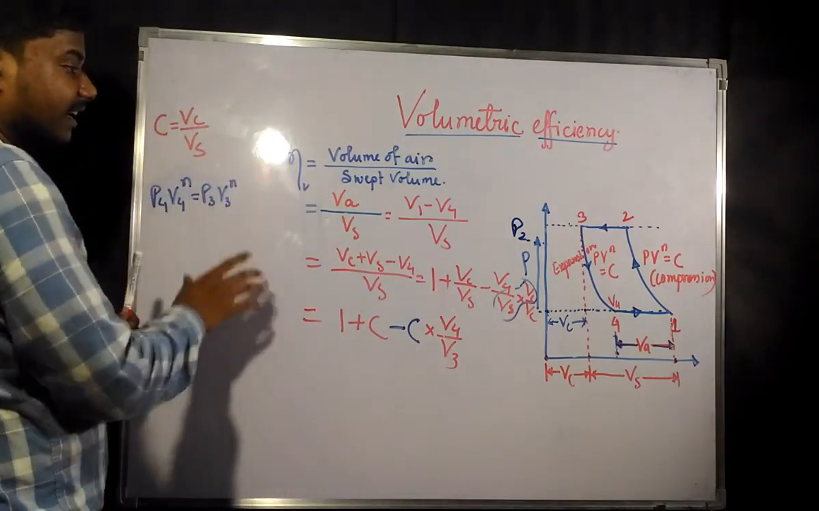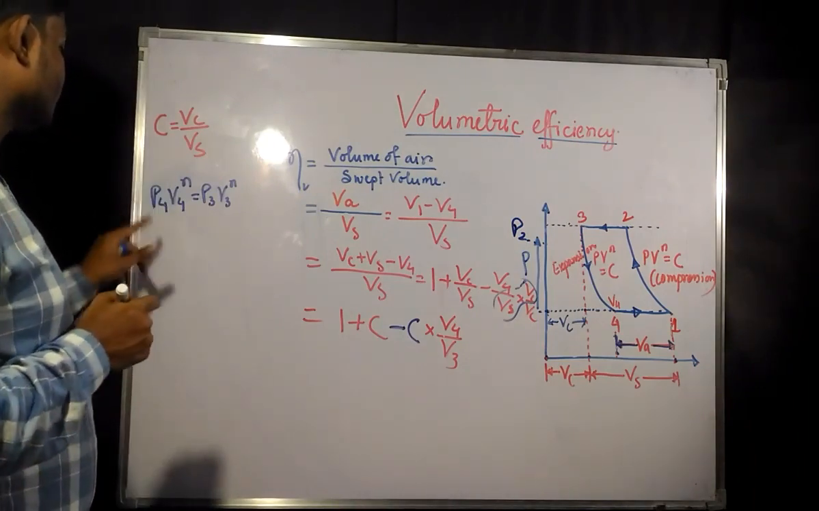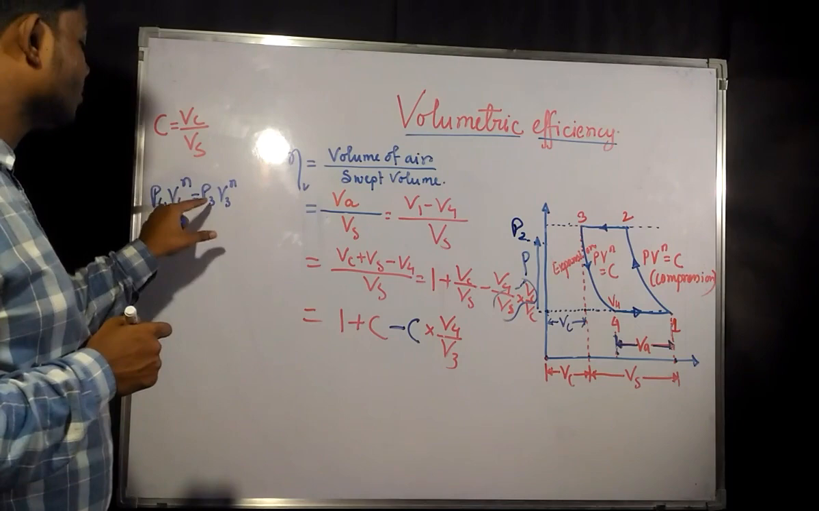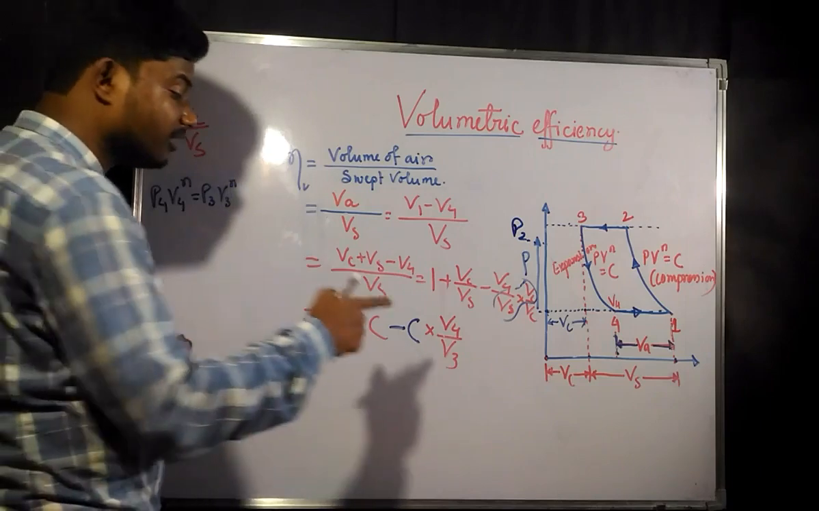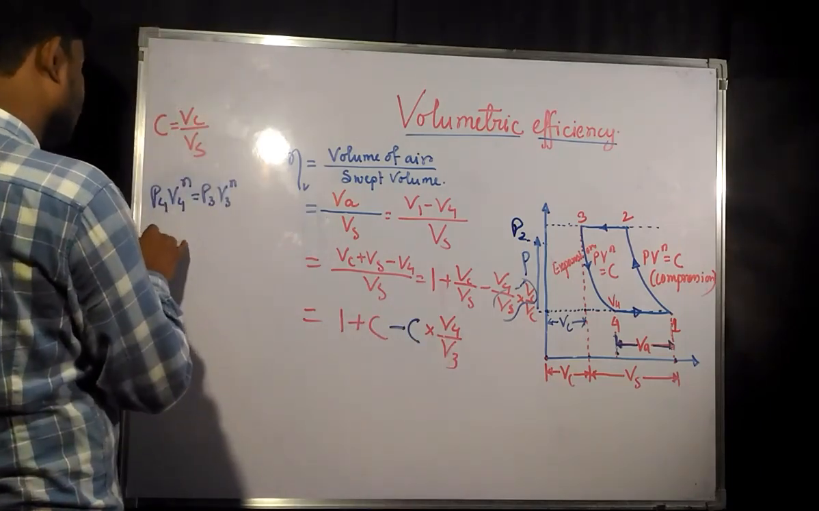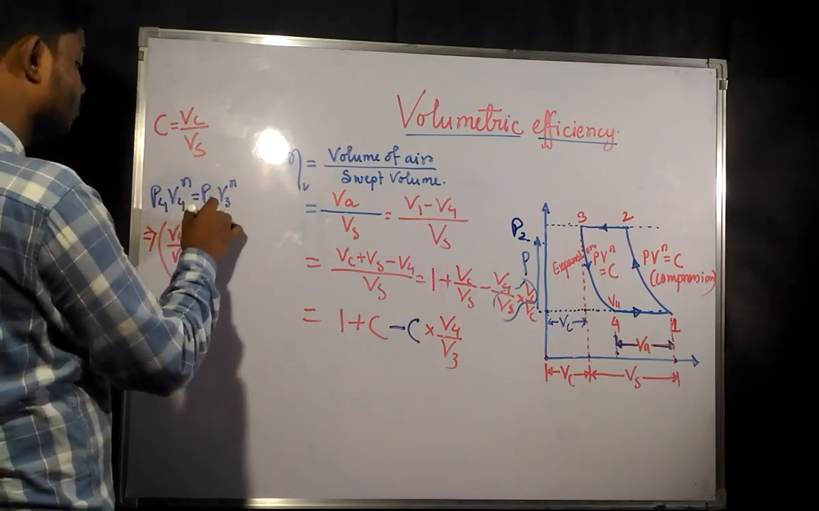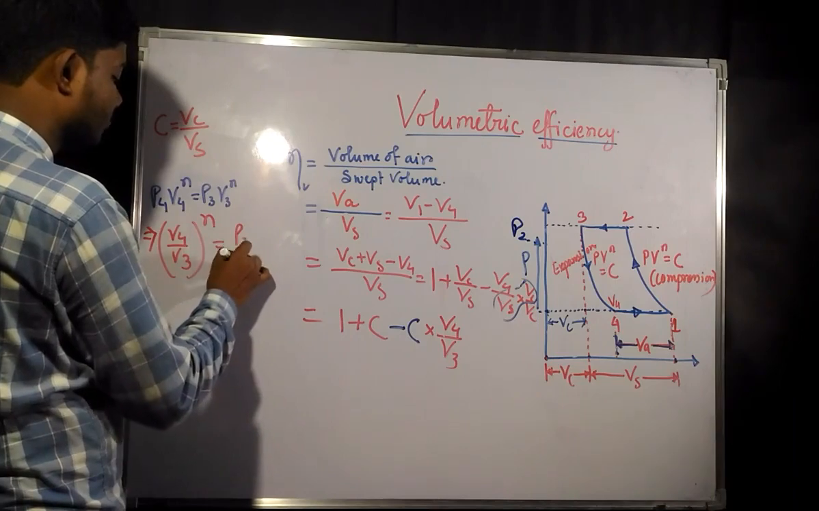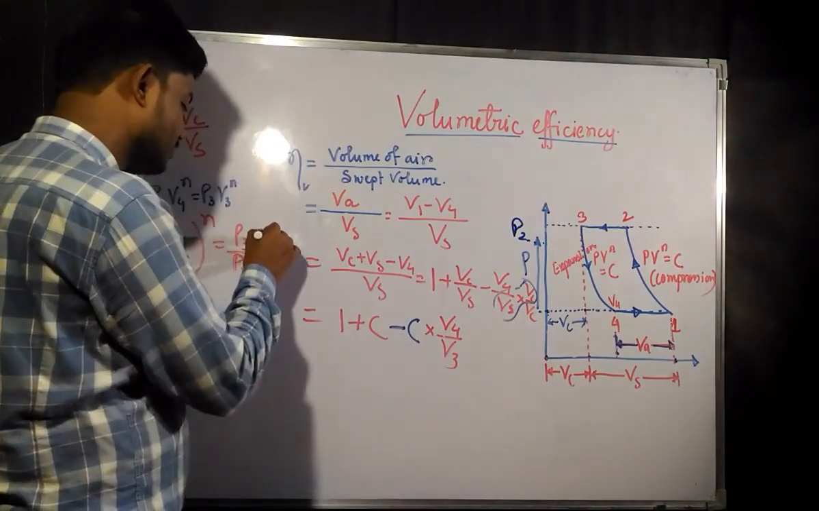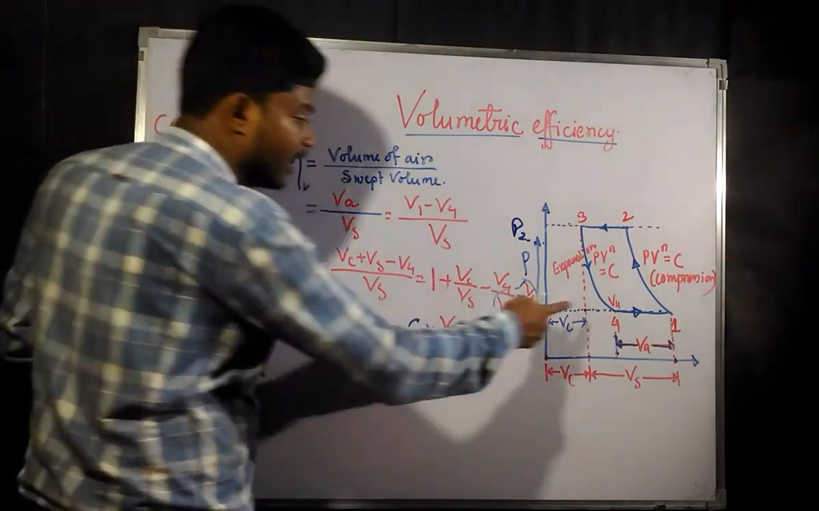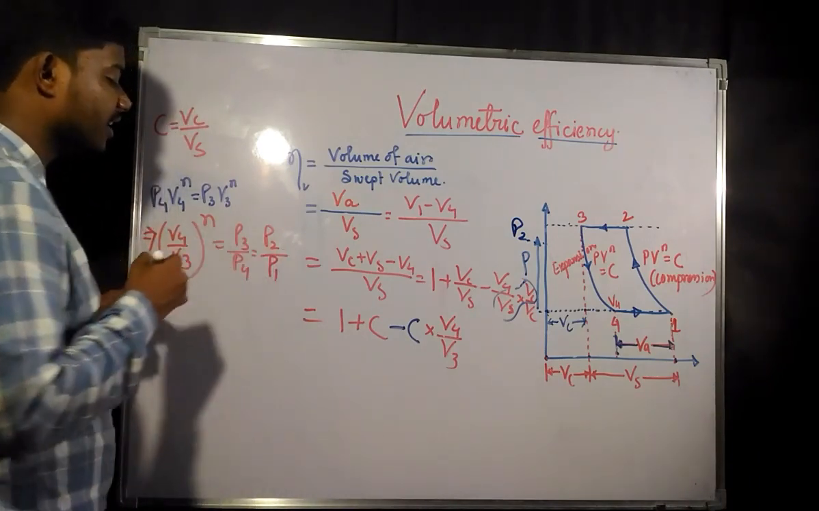Now let us take the expansion process from 3 to 4. From here you can see that P4 V4 to the power n is going to be equal to P3 V3 to the power n. Now we are going to find the value of V4 by V3. V4 by V3 is going to be P3 by P4 to the power 1 by n. Now you can see that P3 and P2 are the same, so in place of P3 you can write P2, and P4 and P1 are also the same, so in place of P4 you can write P1.